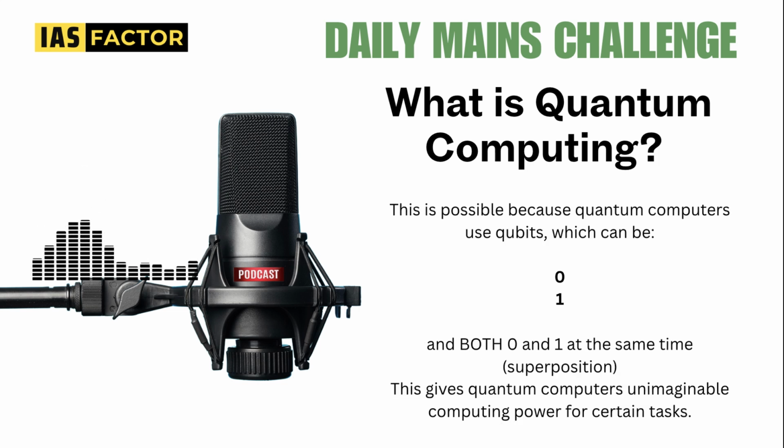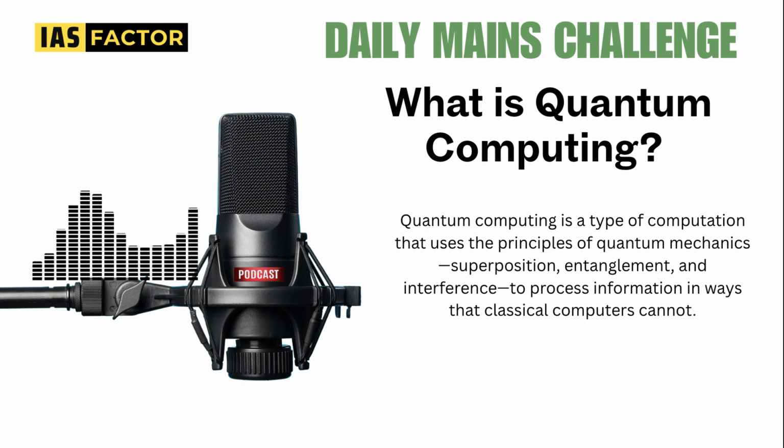It uses qubits, so you should know exactly what qubits are, which can be 0, 1, or both 0 and 1 at the same time. It's called superposition. A lot of concepts, like you have to know what is entanglement, what is superposition. So know the basics of all this. What are qubits? It follows the basic principles of quantum mechanics. So what is the concept of superposition, entanglement, all these things?